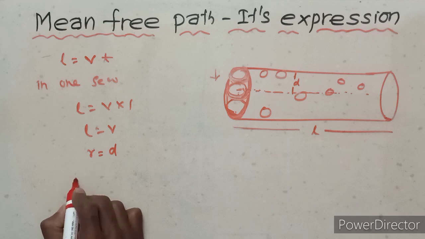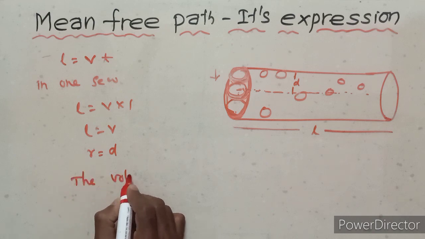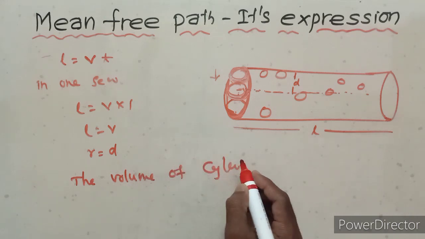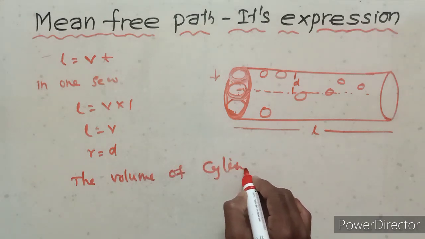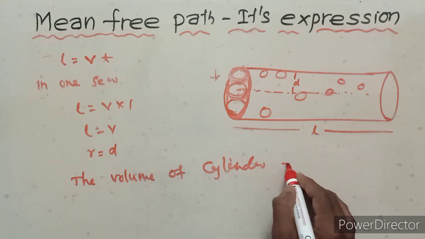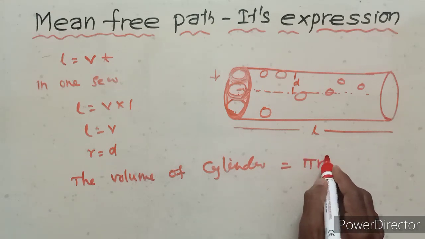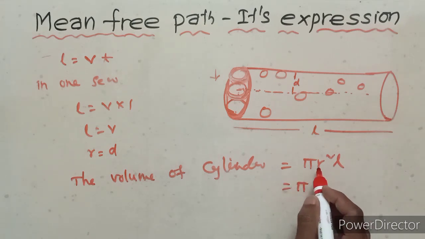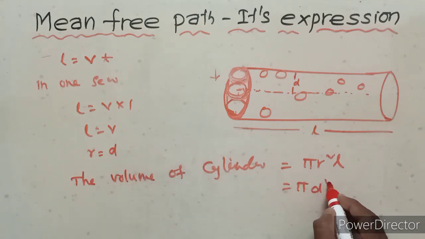Then the volume of the cylinder equals the formula pi r square L. Here the radius is d, so pi d square, and L is v. The volume of the cylinder is pi d square v.